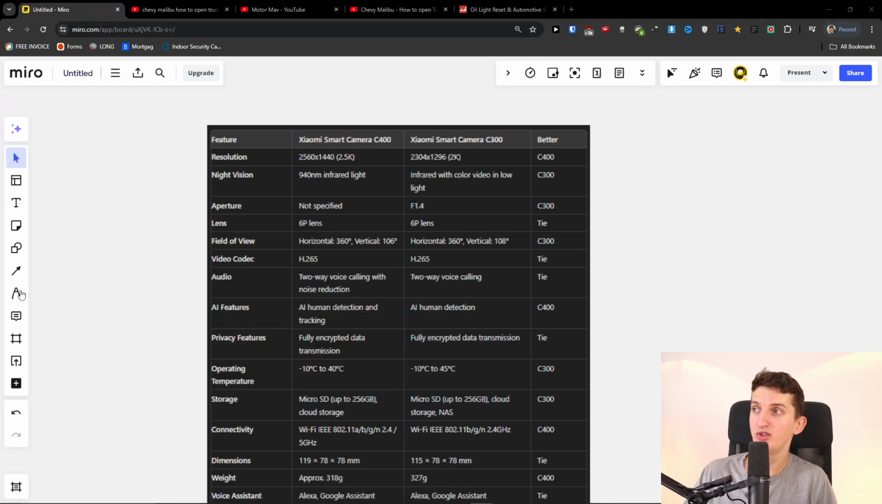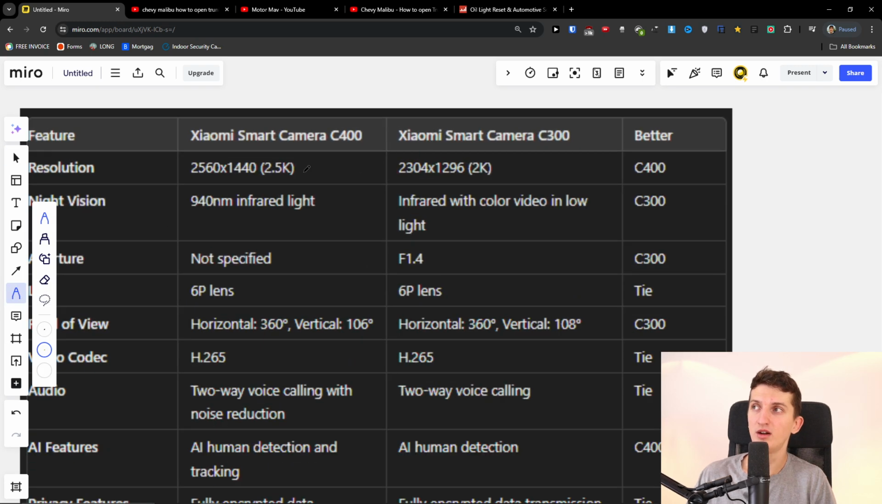Hey there, in this quick specs video, I'm going to compare the C400 with the C300 by Xiaomi. So let's start. Now, when we look here, we can see the resolution is better for the C400. You're going to have 2.5K there.